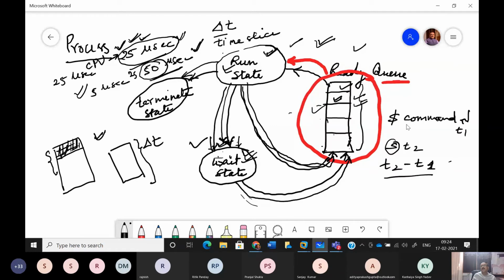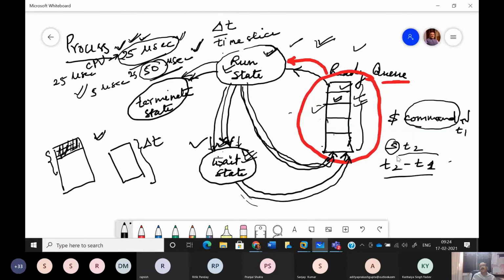You can imagine this command, as I told you earlier, is nothing but the name of a program. And when I say that we are executing a command, that means we are executing that program. And when we execute the program, the program must have created a process, because it is the process which actually runs in RAM. When it is getting executed, it must have moved from run state to wait state to ready state, again to run state, again to wait state, multiple times before finally reaching the terminate state.